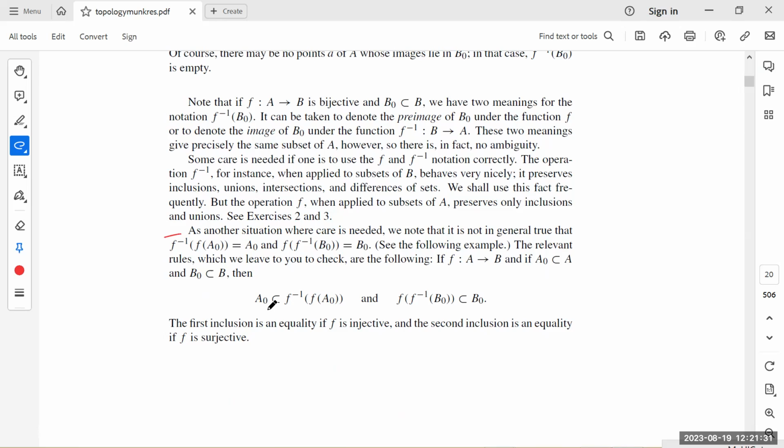The containment will be one-sided. We will check the reason behind this. The first inclusion converts into equality if f is injective, and the second inclusion will be an equality if f is surjective. So why under injectivity and surjectivity are we getting the equality condition? We will learn it one by one.